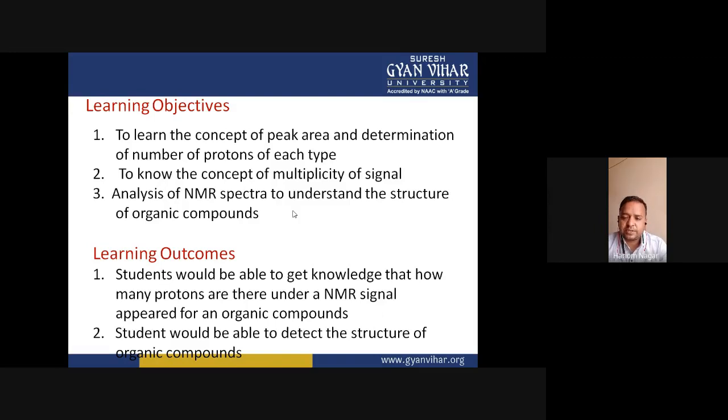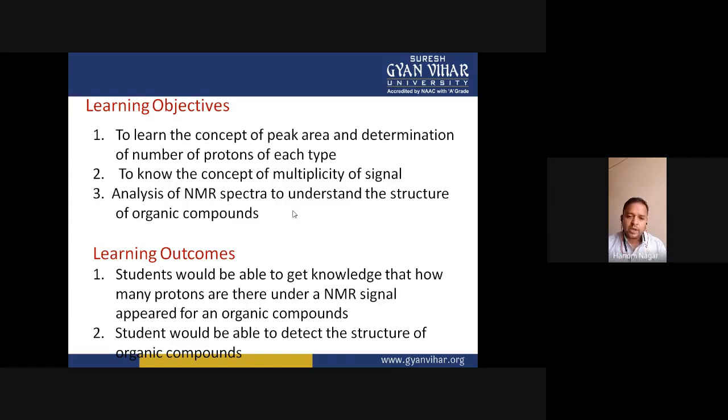And the learning outcomes of this class: a student would be able to get knowledge of how many protons are present under an NMR signal appearing for an organic compound. And a student would be able to detect the structure of organic compounds, because ultimately our motto to do the study of NMR spectra is to characterize the molecules. To characterize means to determine the structure of the molecule of the organic compound.